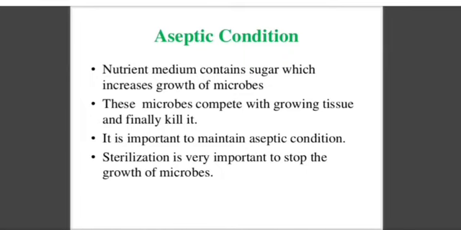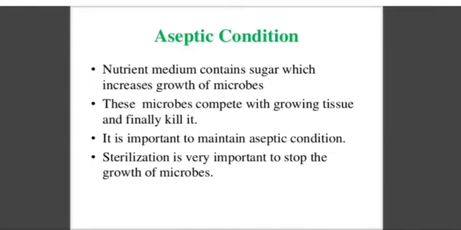Aseptic condition. We provide aseptic condition in the lab. Our lab is fully aseptic, and we kill all microorganisms present in the lab so our plants can survive and be healthy. The nutrient medium contains sugar, which increases the growth of microbes.